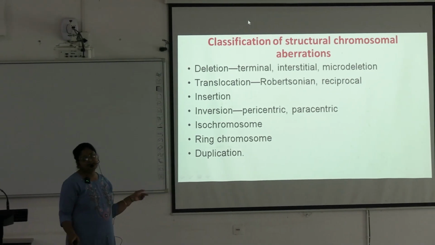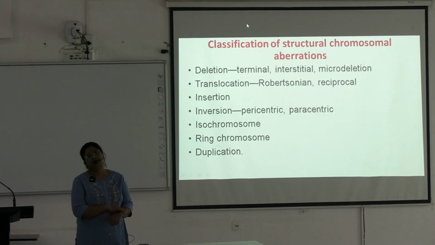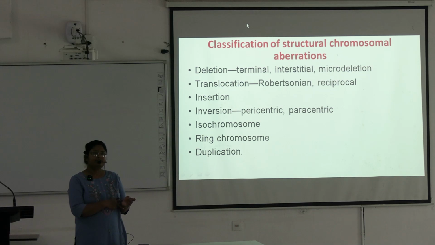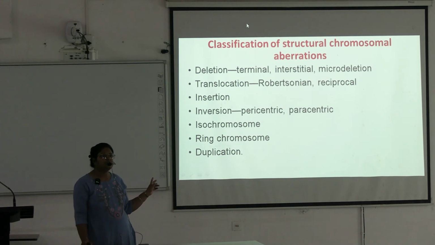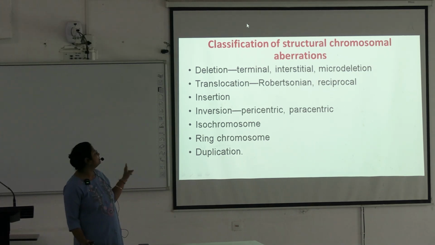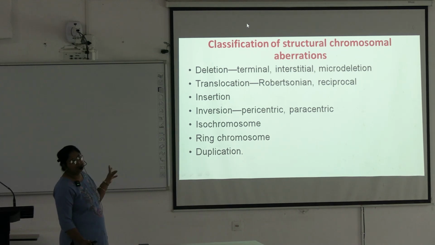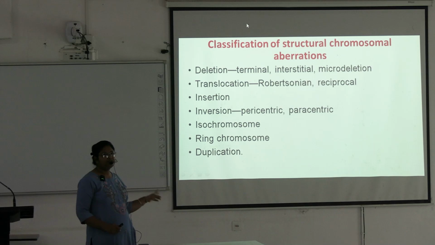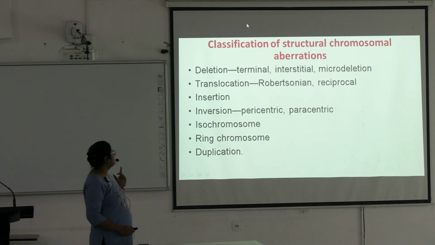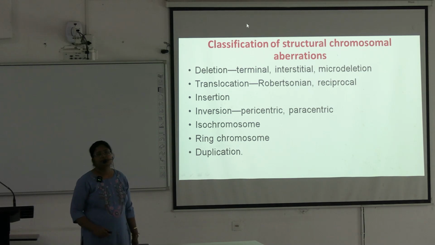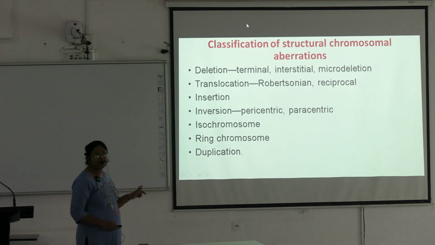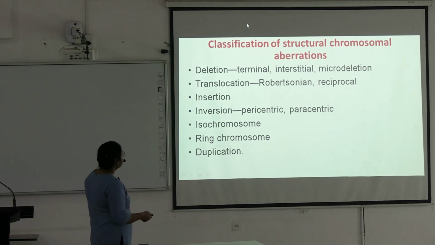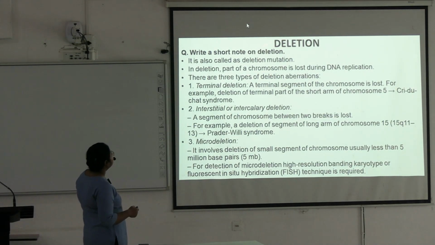And these are also mutations. What mutations occur through these chromosomal structural aberrations? Okay. So mutation is a very important short note, and this is also an important short note. Structural chromosomal aberration can come as a short note, or these individual parts can also come as a short note. Deletion, translocation, insertion, inversion, all of these can come as an individual short note or can be asked as part of a short question. Next, first we go to deletion.